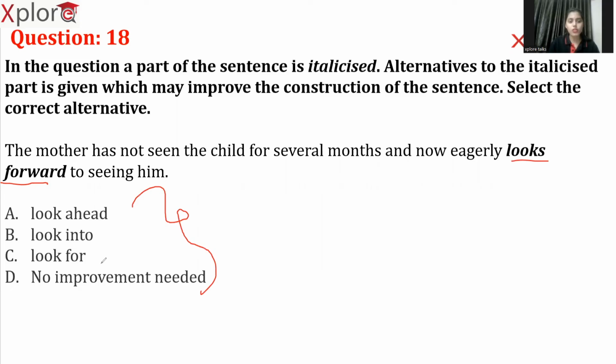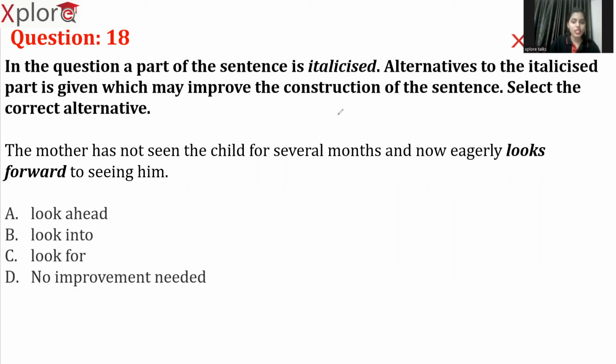If there is no requirement for any improvement, if there is no requirement for changing it, we can just choose option D. Now let's see. As you can see, after the italicized part, we have another preposition, to. So what is a phrasal verb? It is a combination of verb plus preposition. We all are aware of it. Just like pick up, take away, break up, break off, call off. So we all know this thing, right? Verb plus preposition is referred as a phrasal verb.